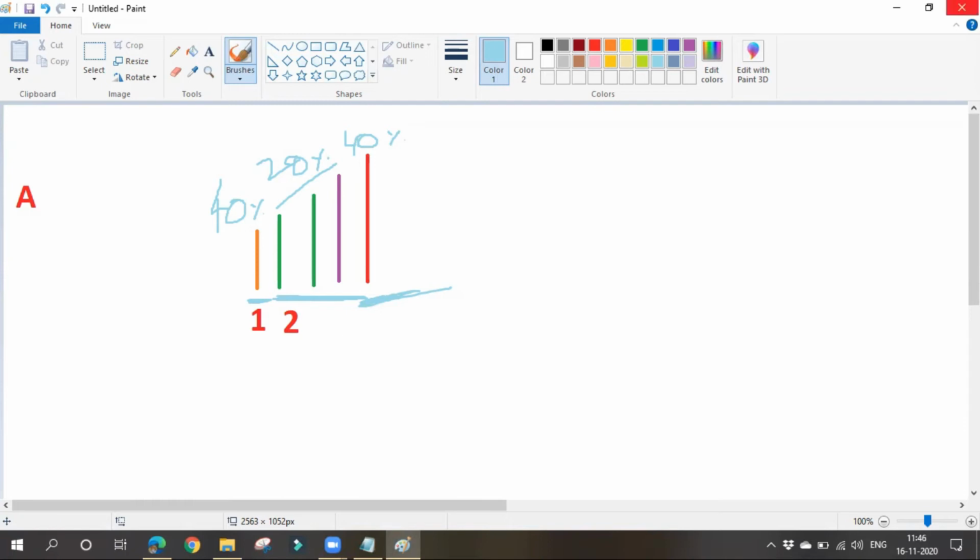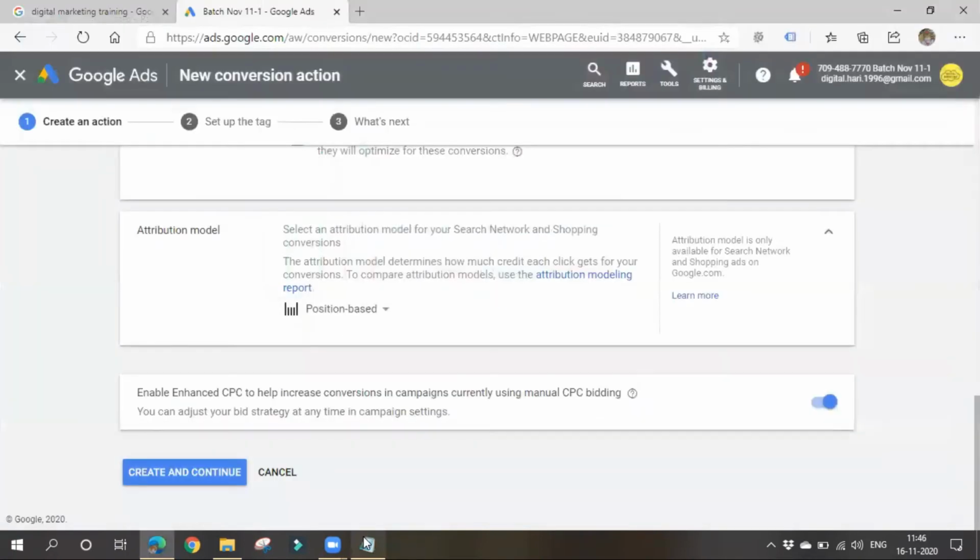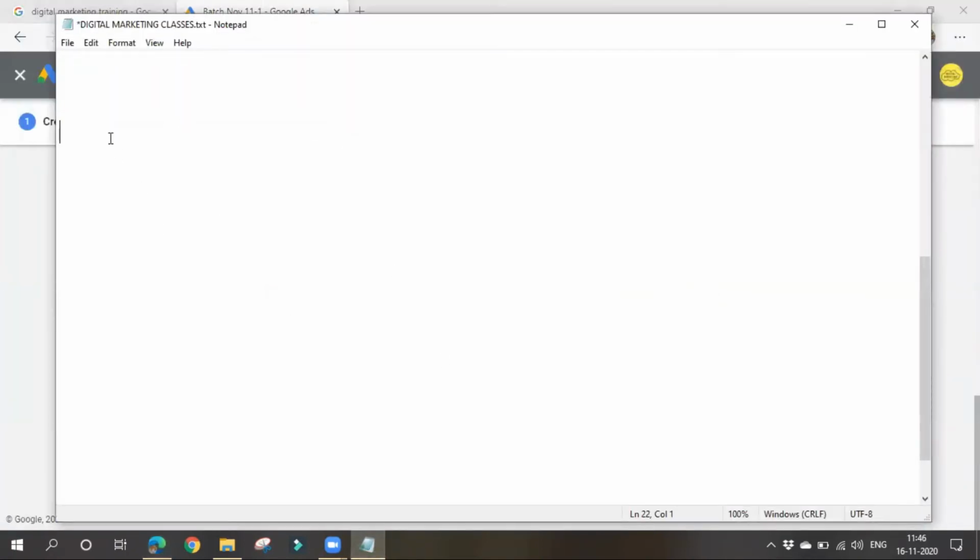In order to use this model, there are some rules. You must have a minimum of 15,000 clicks and 600 conversions.